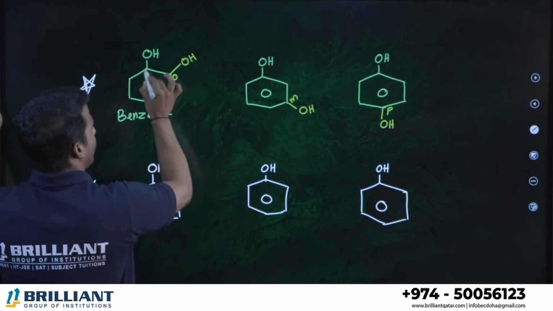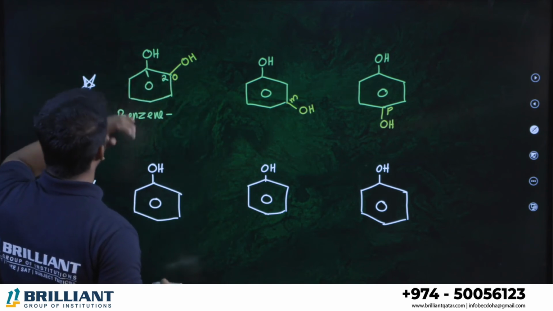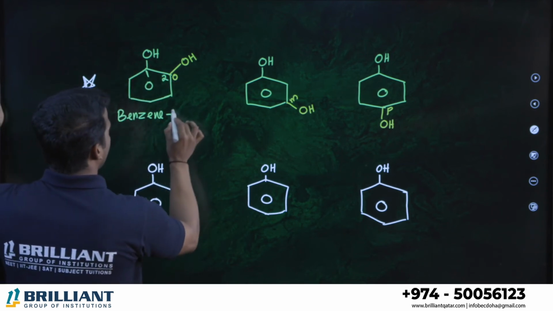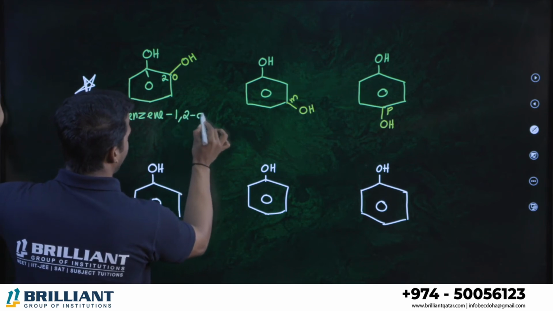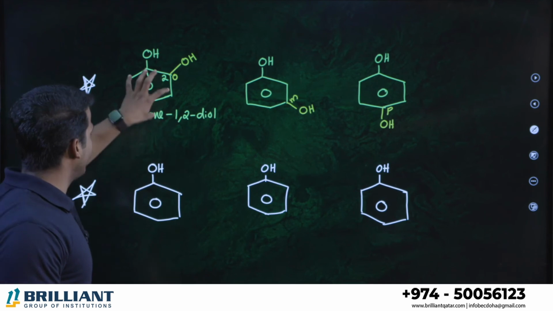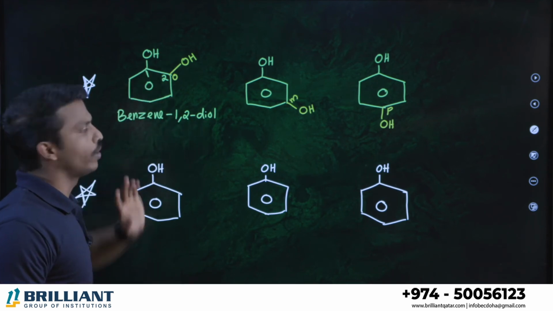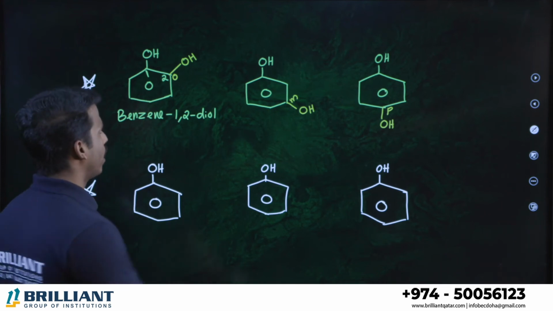Alcohol is the major group here. So alcohol number 1, alcohol number 2. Either you can take this one number 1, number 2. So benzene 1,2-diol. That's the IUPAC name of this compound. Benzene is there. First and second position, 2 alcohols are there. So 1,2-diol. Diol.